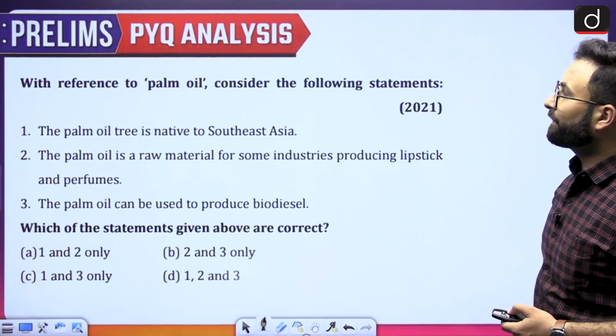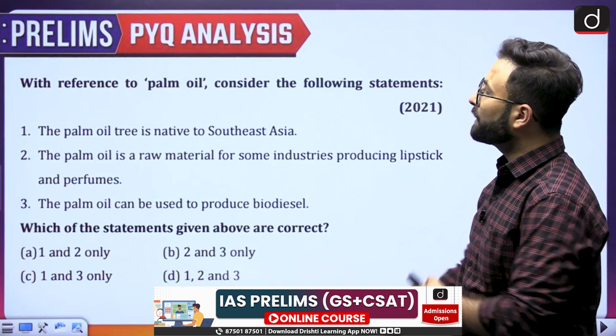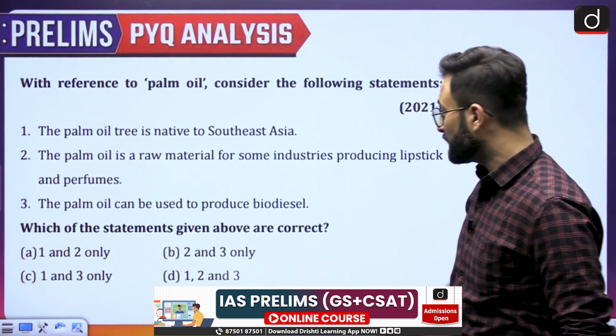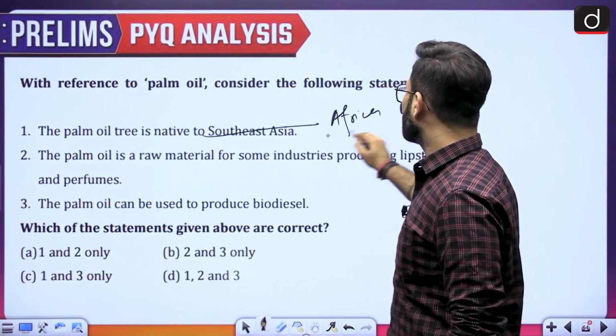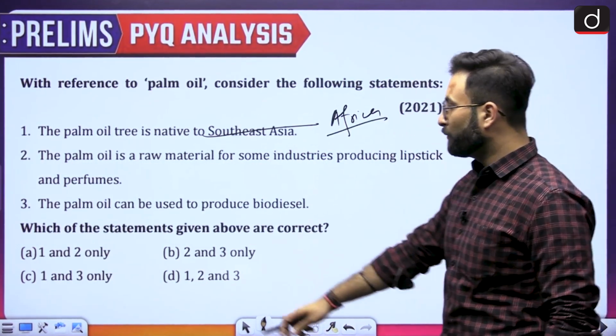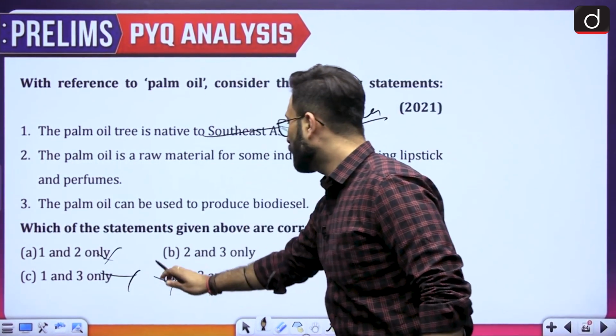Now moving further, with reference to palm oil, consider the following statements. Palm oil is native to Southeast Asia. Now this is not correct, it is native to Africa. So statement 1 is wrong. If you remember statement 1 over here, option B is your right answer.